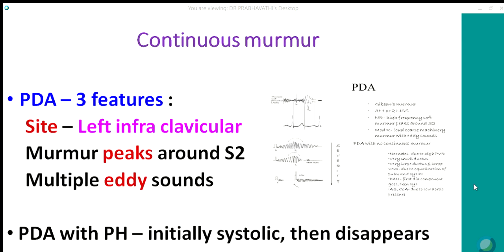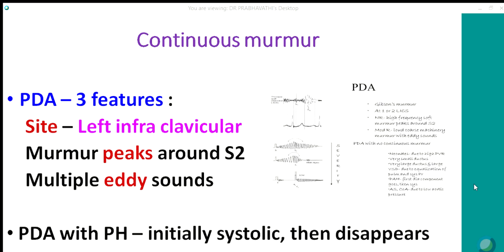Continuous murmur. The most common cause of continuous murmur is PDA. If you have these three features, it's likely to be ductus. One, site: it's heard in the left infraclavicular area, left first and second intercostal space. The PDA murmur peaks around the second sound, and there will be multiple eddy sounds, click-like sounds around the second sound because of jets hitting the pulmonary artery.